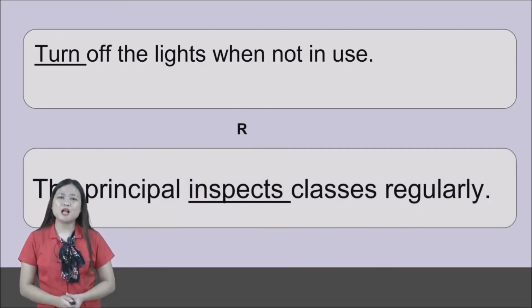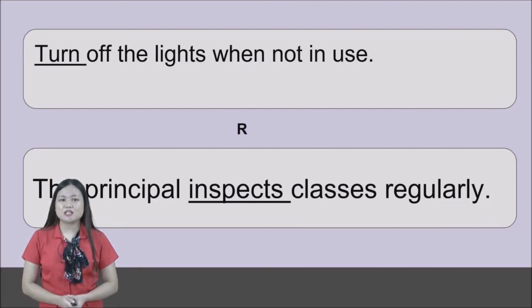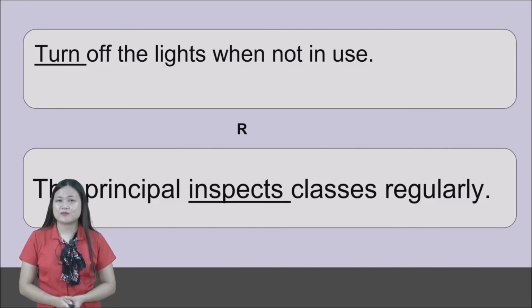The principal inspects classes regularly. So, inspects is the verb and it is the underlined word. So, inspect will fall under regular verbs.